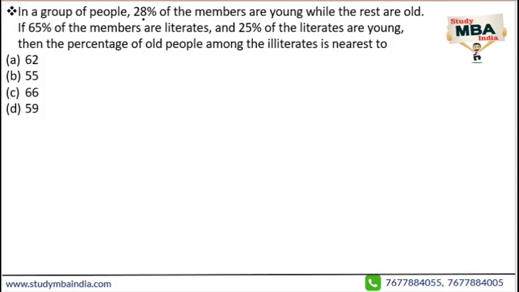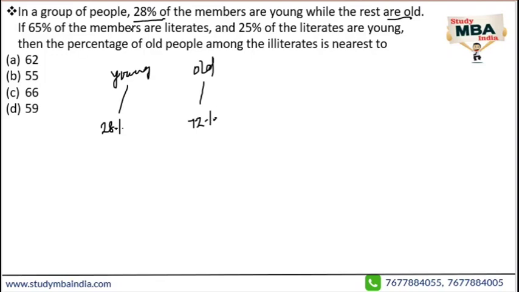In a group of people, 28% of the members are young while the rest are old. So now we can say that young is how much? 28%. And the remaining is old. So old is how much? The remaining, which is 72%. The remaining 72% are old.